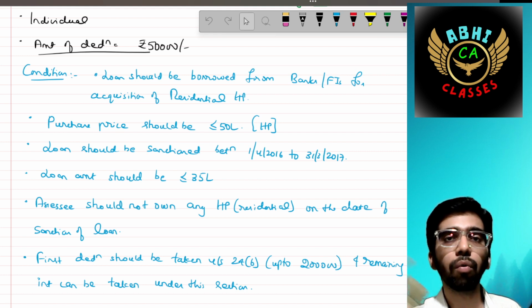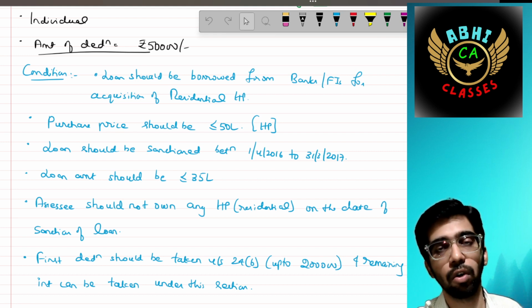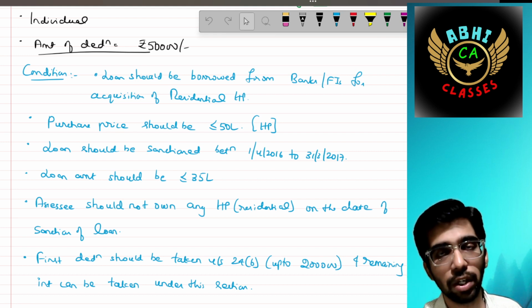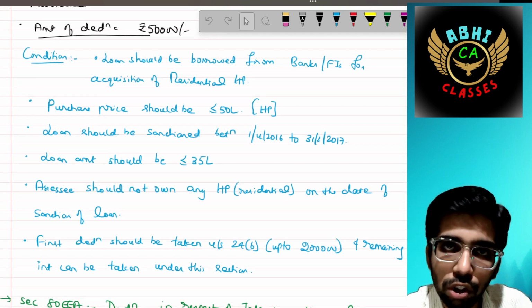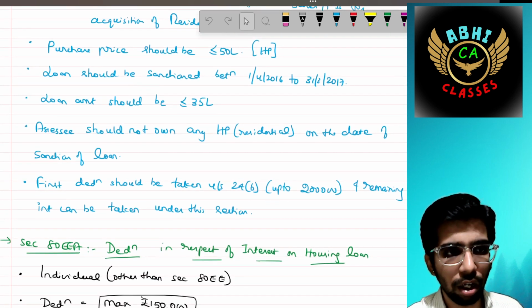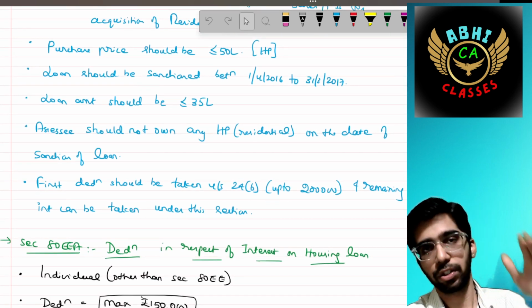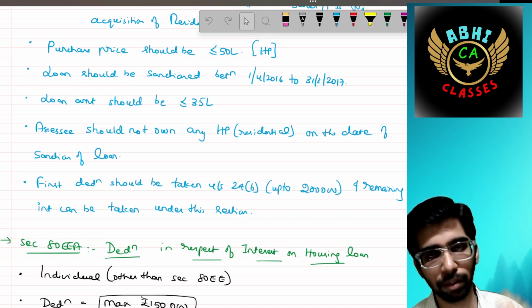The assessee should not own any residential house property on the date of sanction of the loan. At the time of sanctioning the loan, he should not own any other house property apart from the one on which he is claiming a deduction. First, the deduction should be claimed under section 24(b) under income from house property up to 2 lakh.